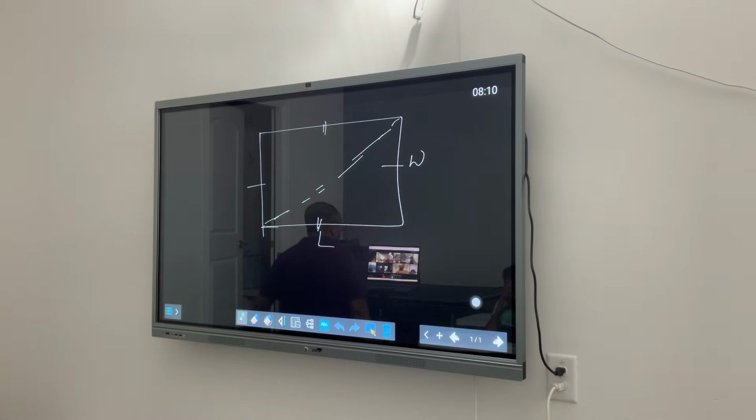We talked about congruence. Correct? What is congruence? Anybody? What do you mean by congruence? The exact same. Yes, Adya. Exact same thing.